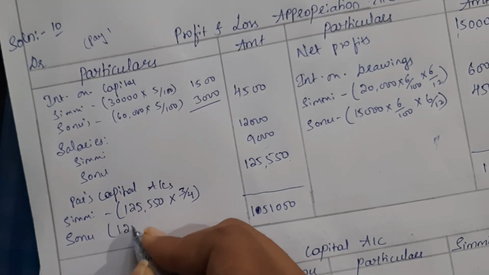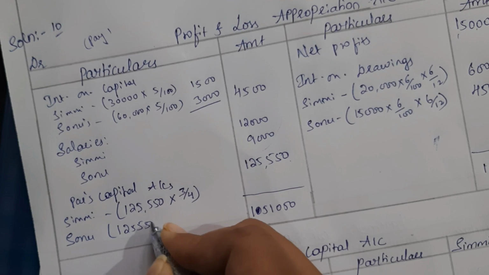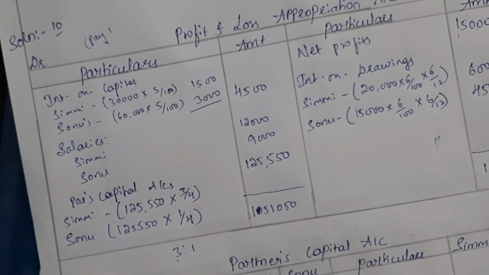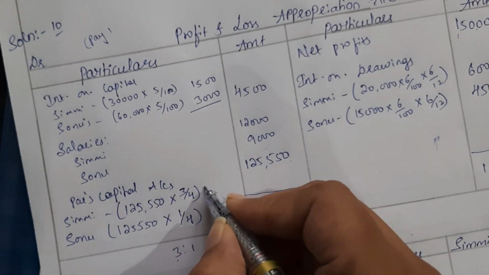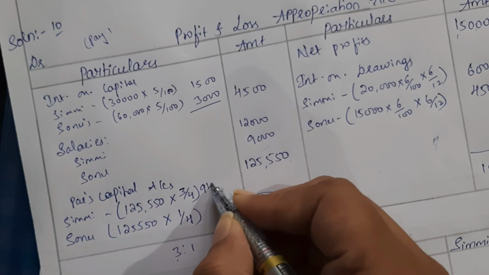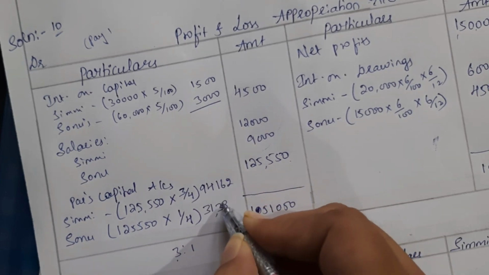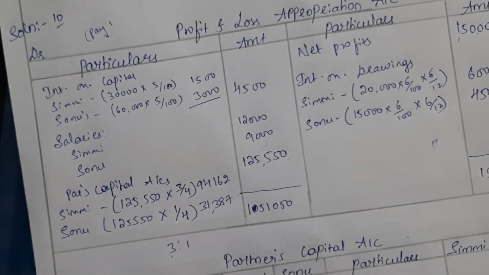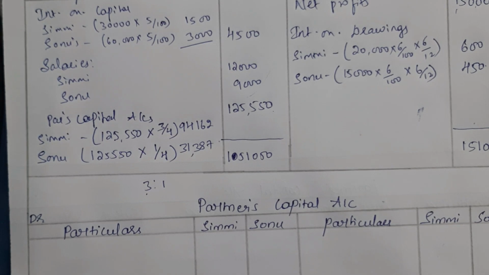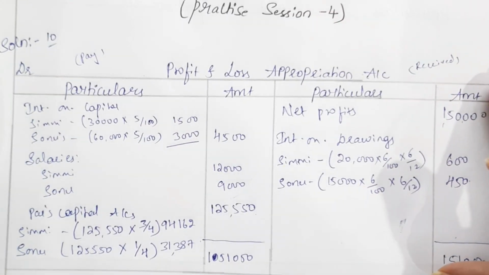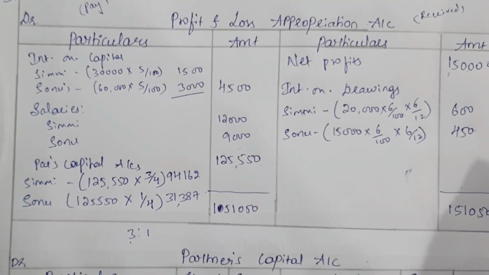So 1,25,550 is the total profits. Out of that, 1 out of 4 parts belongs to Sonu. Okay, so when we simplify this, we will get the values as 94,162 and 31,387 rupees. Okay, so this will be shown in the partners capital account as profit. Clear? So this is how we prepare the profit and loss appropriation account, right?